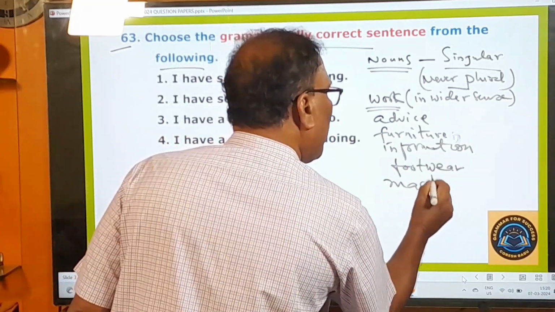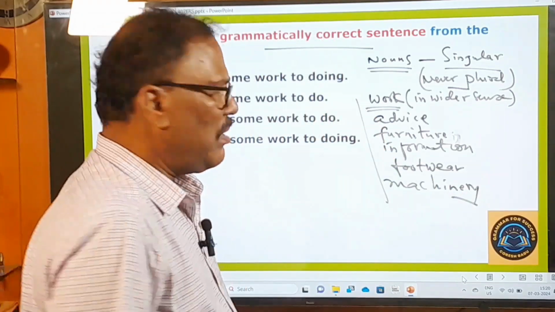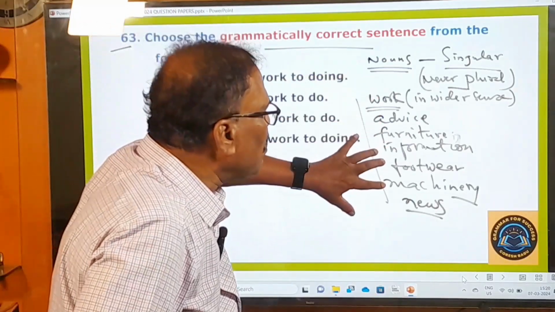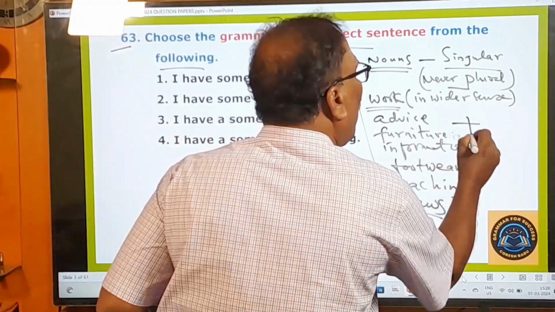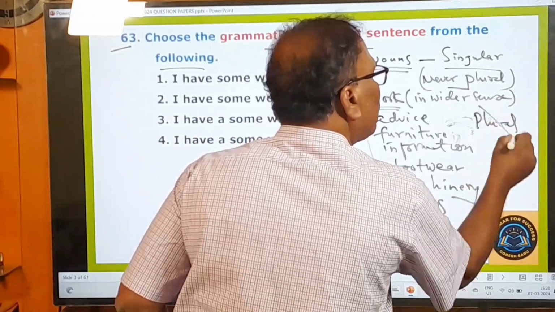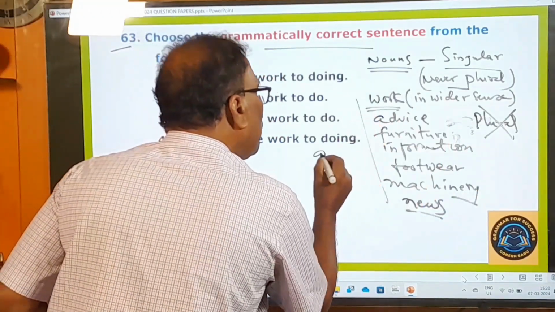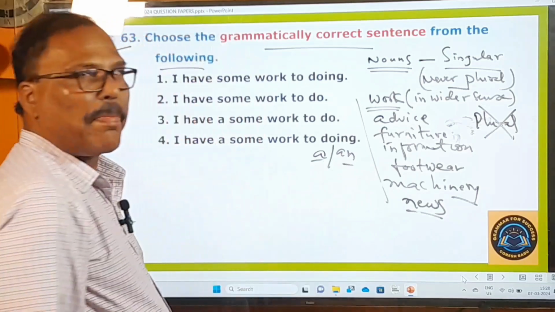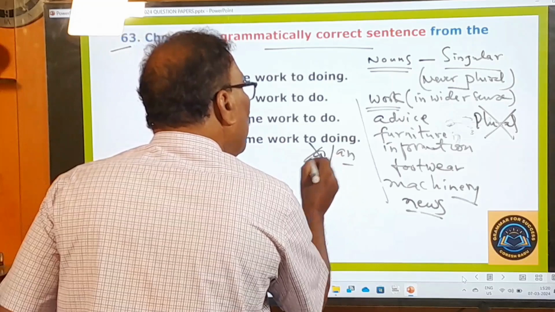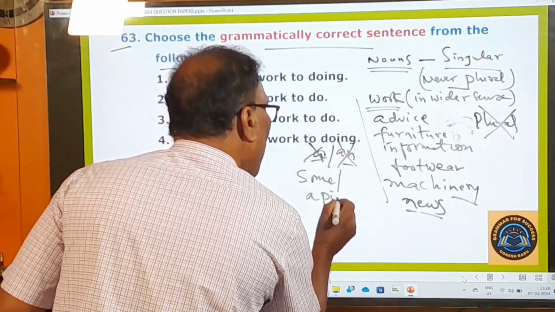Machinery is there. So there are so many nouns. News is there. These are all singular nouns. They don't have plural forms. So they don't have a plural form, that is one point, and they are not used with a or an. So they are used with some or a piece of.